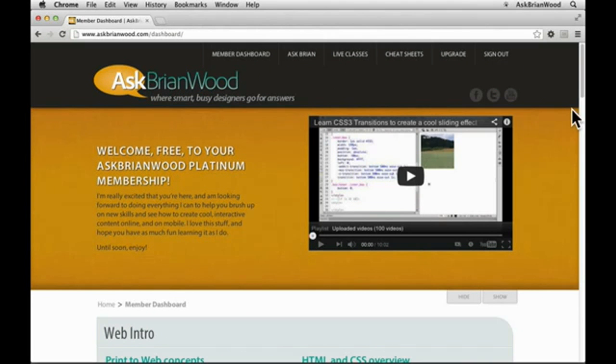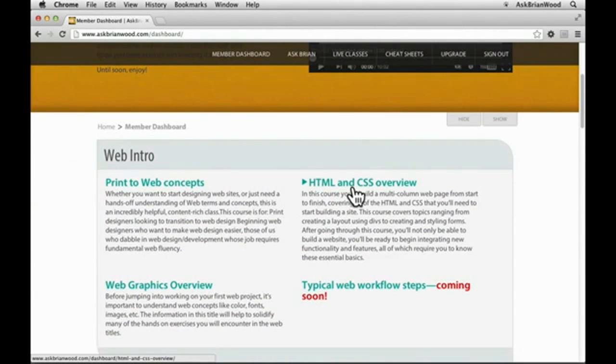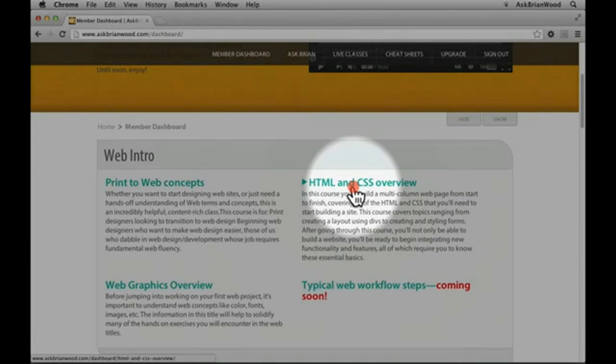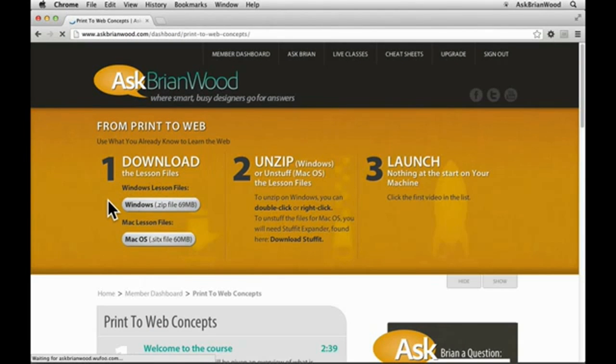You're on the dashboard. If you scroll down a bit, you'll see all the different categories of video available down here. I've organized them from introductory material all the way down to more advanced content. So if you're just starting out on the web, you can start right in here and read the descriptions. You'll see that some of these you may not want to do, like the HTML and CSS overview. Maybe you've already taken a class in HTML, so you can skip that. Once you click on a category, it'll take you into those videos or that video lesson.